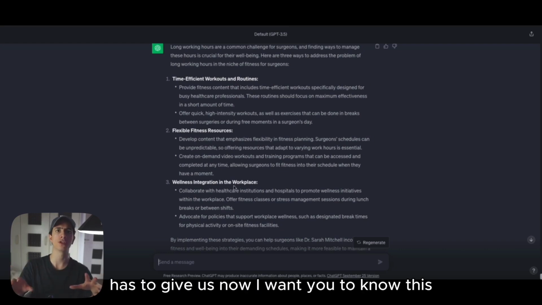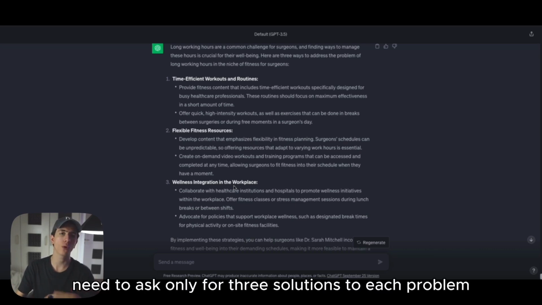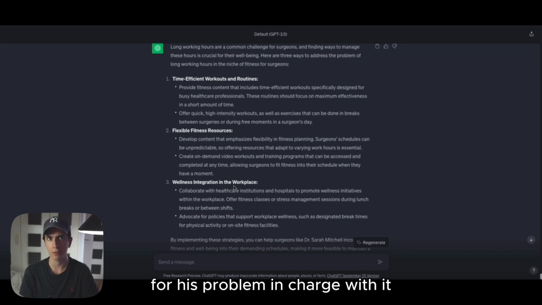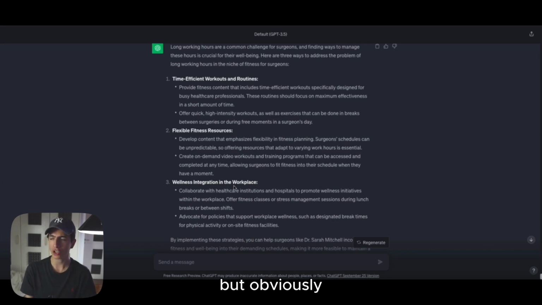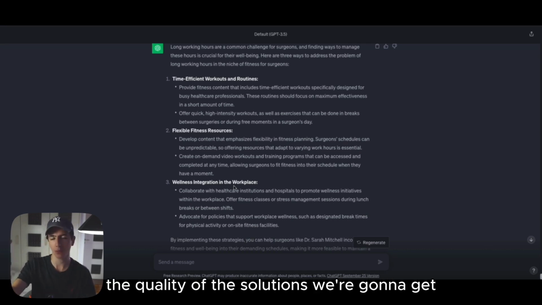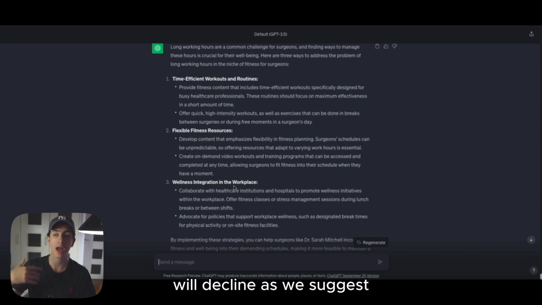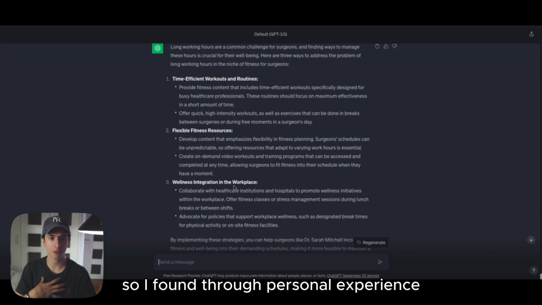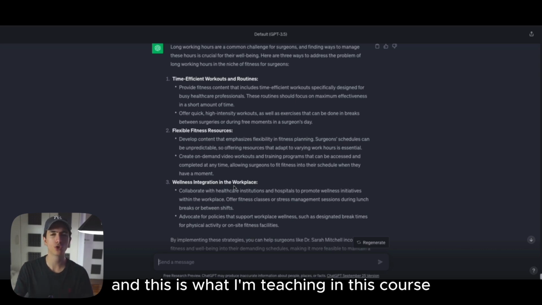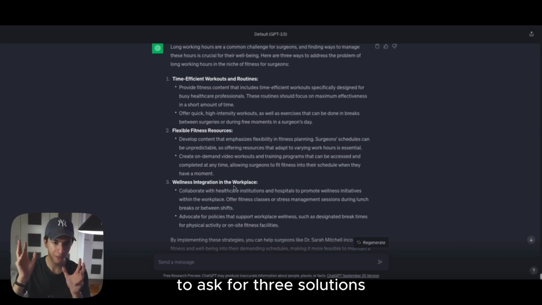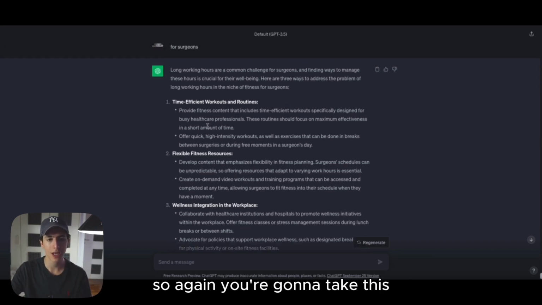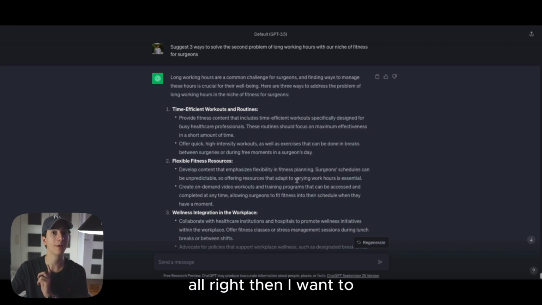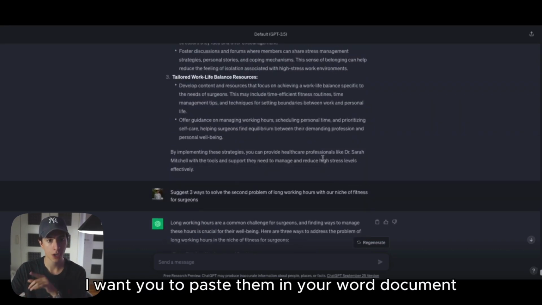Now, I want you to know this. We don't need to ask only for 3 solutions to each problem. We could literally ask for 1,000 solutions for each problem in ChatGPT. But obviously, the quality of the solutions that we're going to get will decline as we request more and more solutions. So I have found through personal experience, and this is what I am teaching in this course, to ask for 3 solutions on each and every single one of the problems. So again, you're going to copy those solutions and paste them in your Word document.